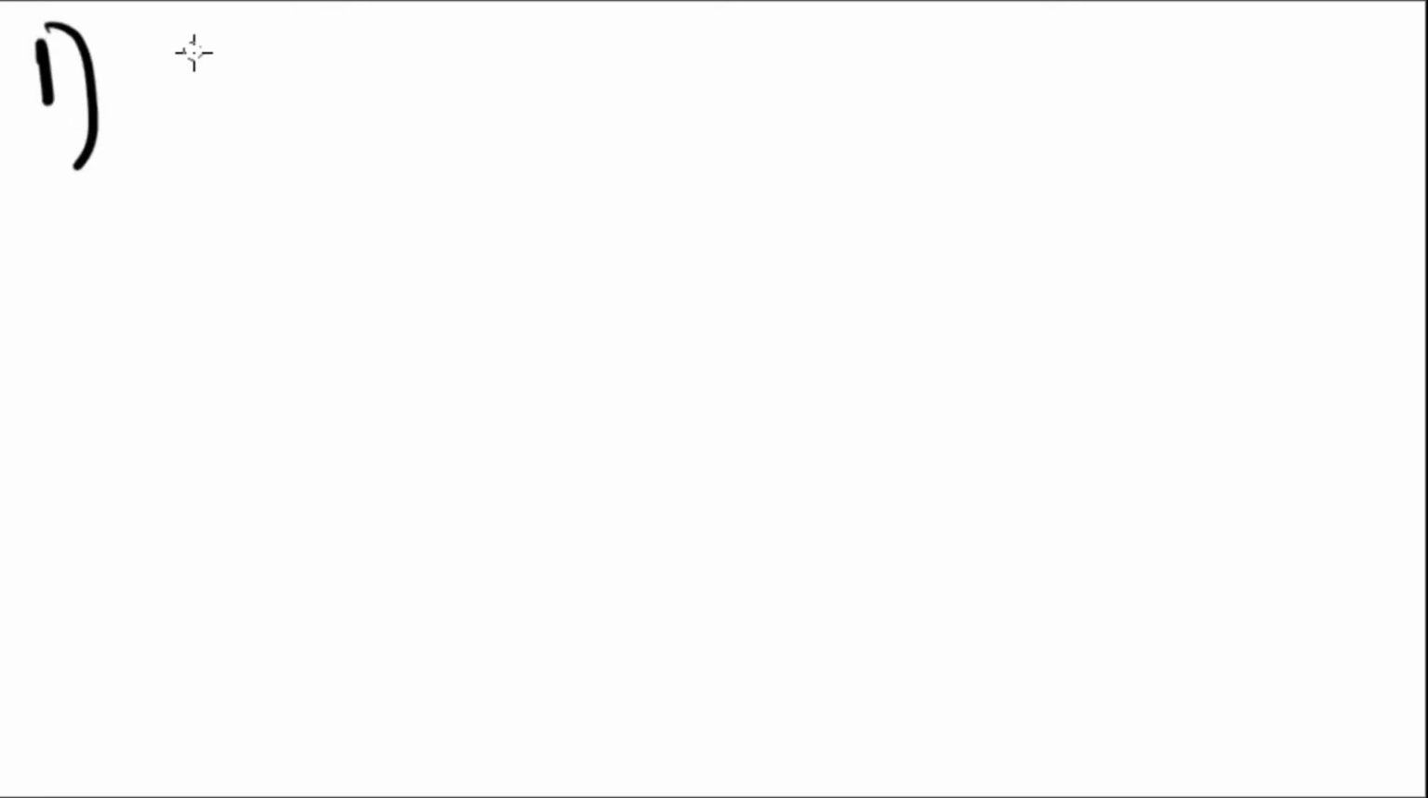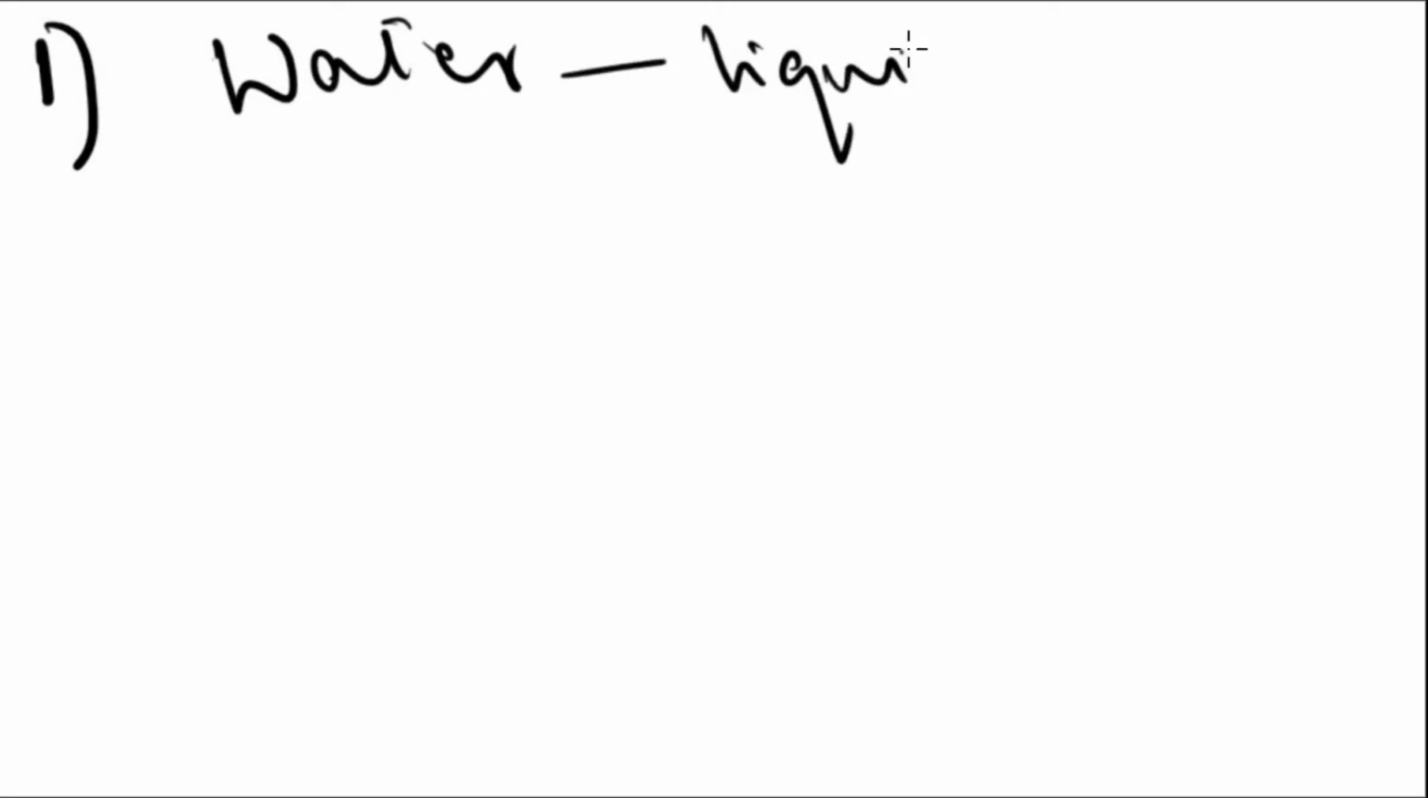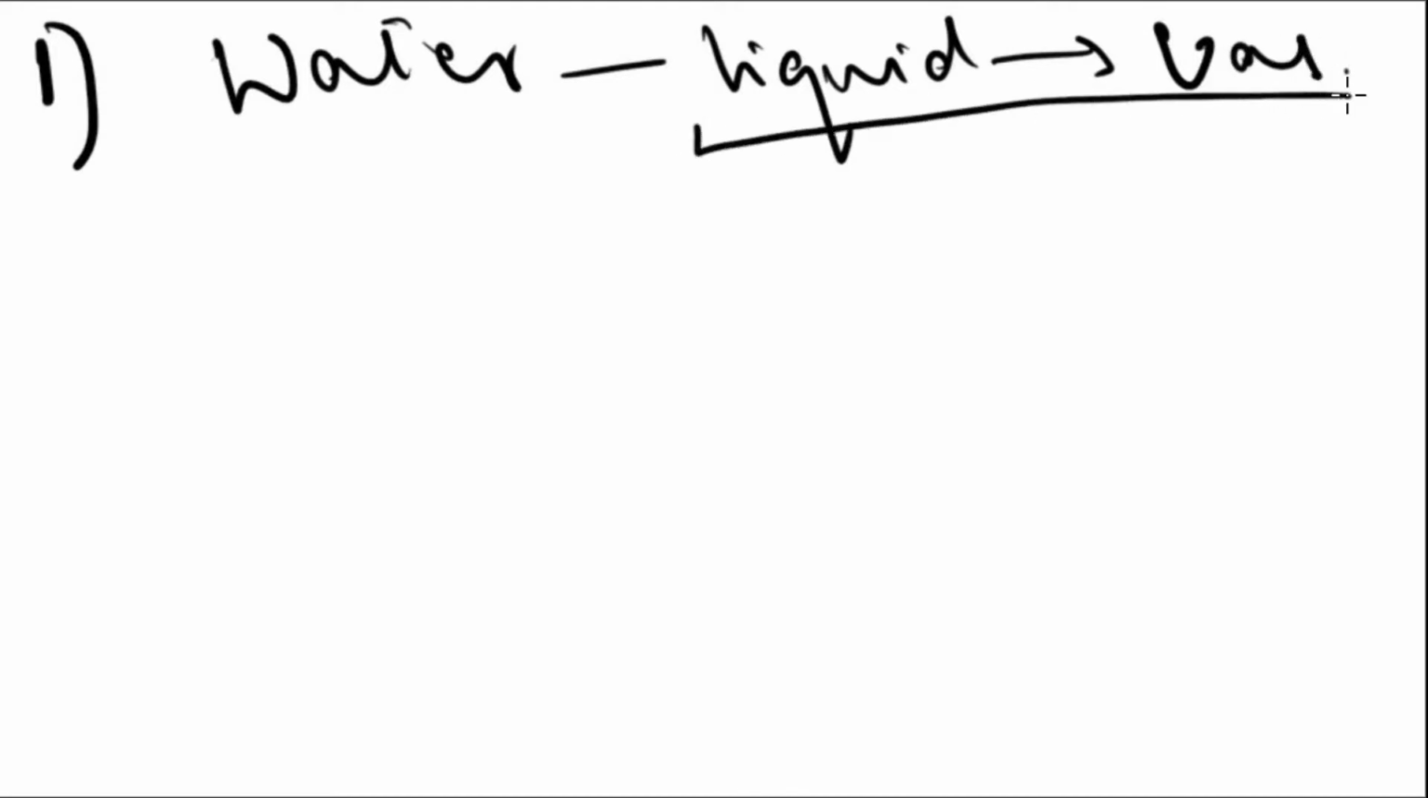The first question, water going into steam, and the temperature was 110 degrees Celsius, and we had to decide the factors. So the answer is C. Why? Because we know that water is going from liquid to gas, so the entropy is going to be greater than 0. It's going to be a positive number, so we know delta S is greater than 0.